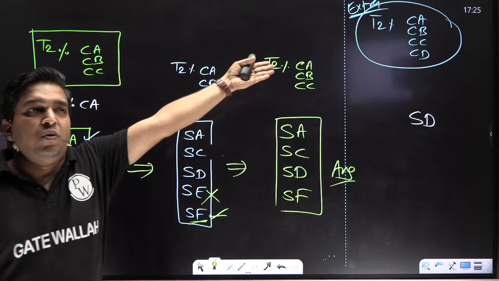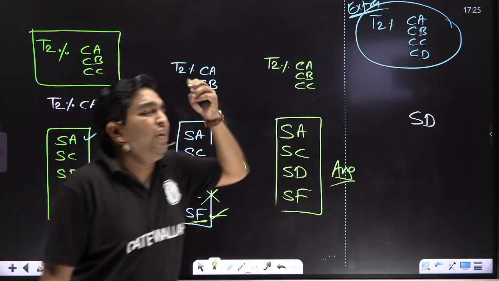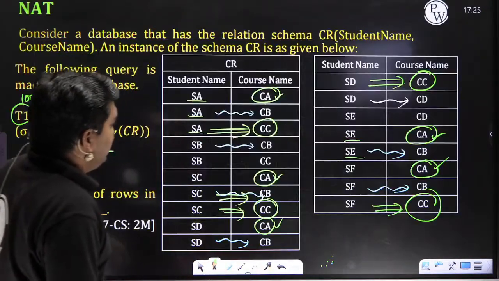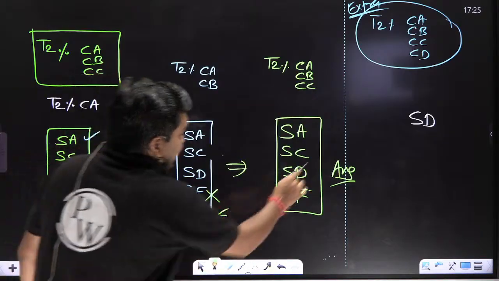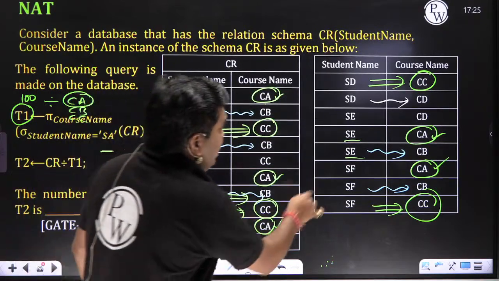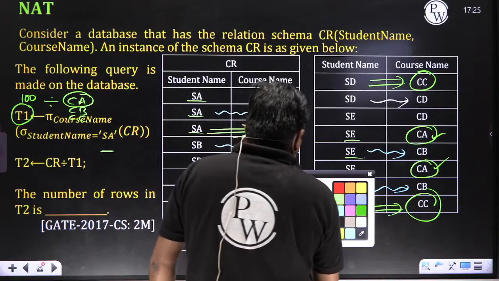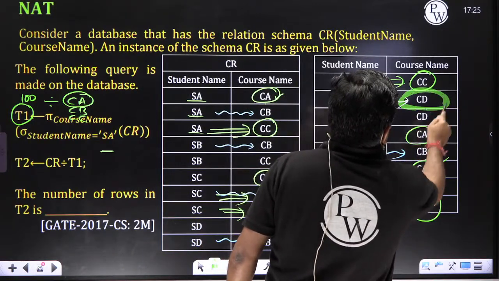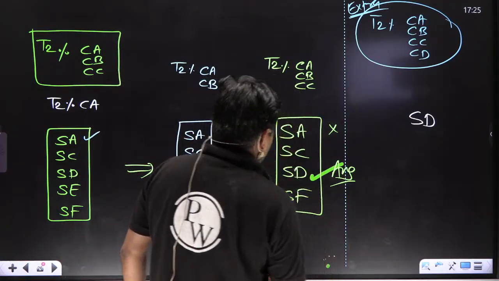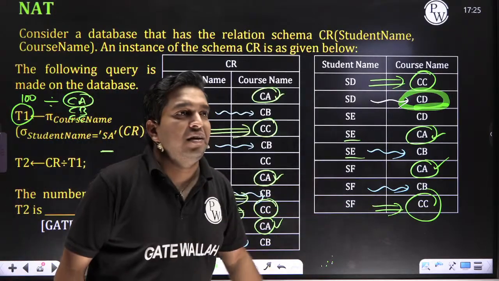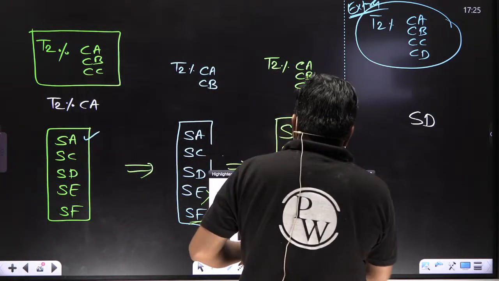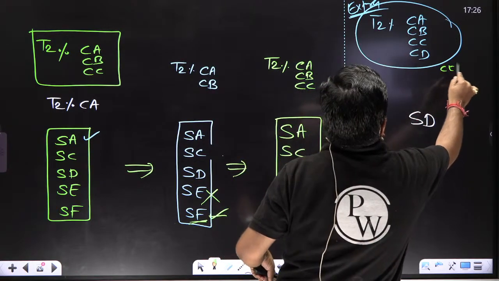I will take one more. You have to divide by CD also. Then what do you do? No need to think about the 100. You focus only on SA, SC, SD, SF. A, C, D, F. For A, D is not there. For C, D is not there. For SD, D is there. For SD, only this one satisfies. And for SF, D is not there. Only SD. If I take once more, there are 100 tuples, I will take CD, CE, CF.